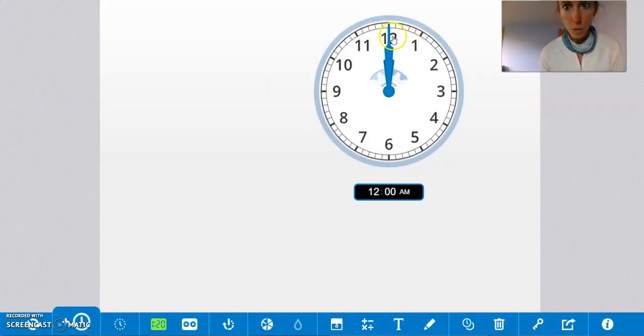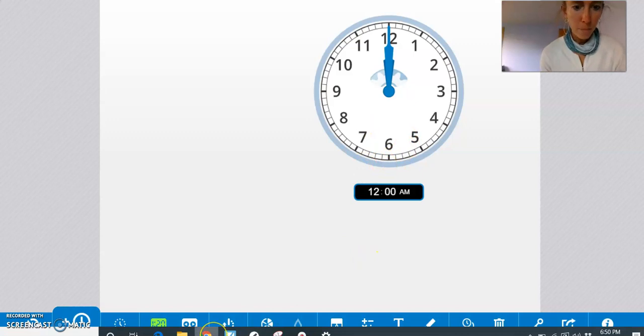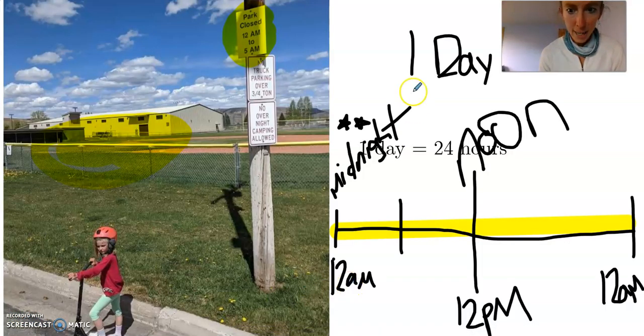So if we go 12 and we go all the way back around to 12 again, where's the halfway point on this clock? Halfway is going to be when we get to right here, 6 o'clock. So I'm going to go ahead and write that in, 6 a.m.